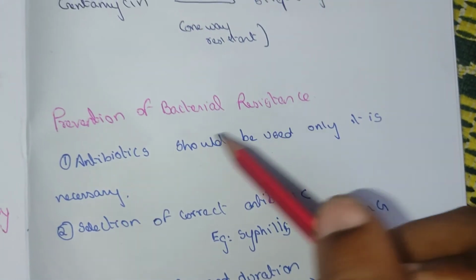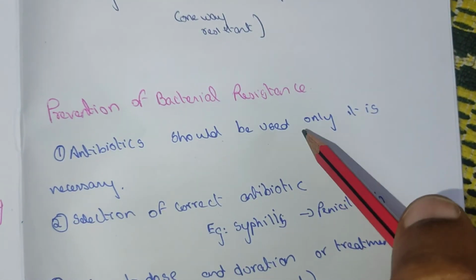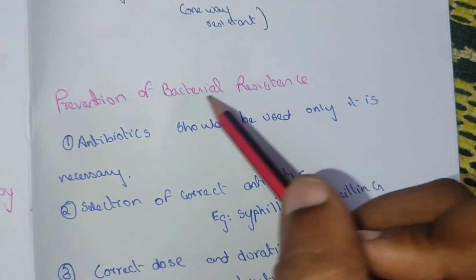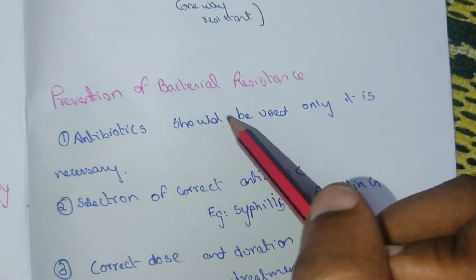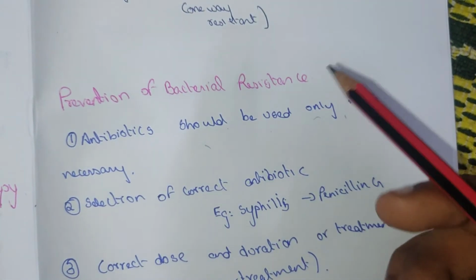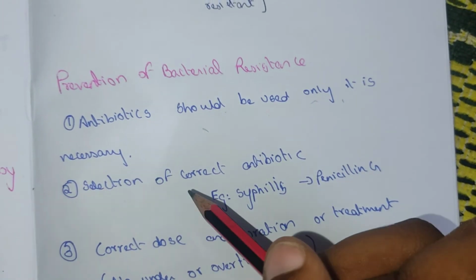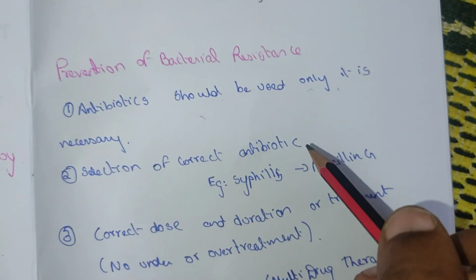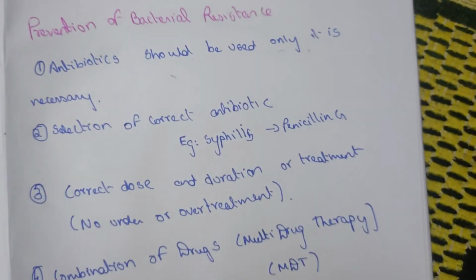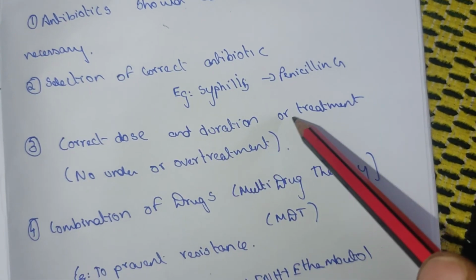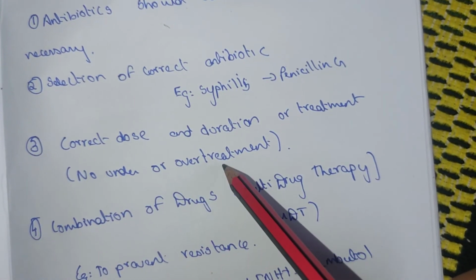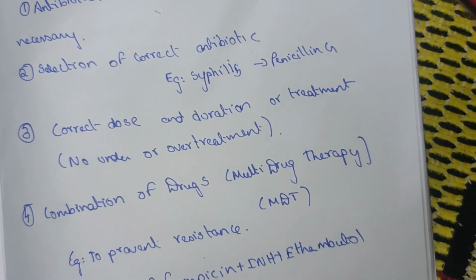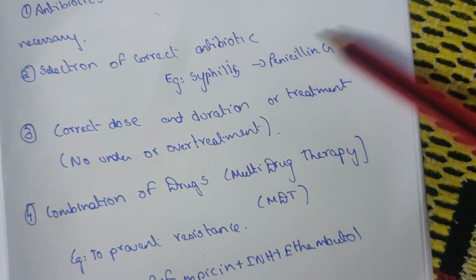Prevention of bacterial resistance: antibiotics should be used only if it is necessary, and should not be taken unnecessarily. The selection of the correct antibiotic, for example, syphilis, penicillin G. The correct dose and duration of treatment: there should be no under treatment or over treatment.